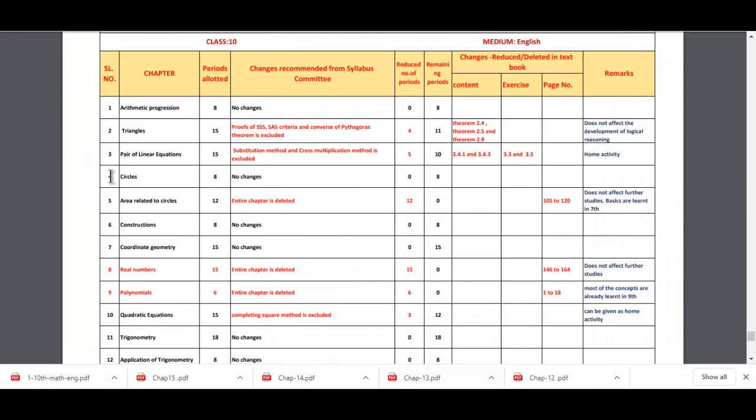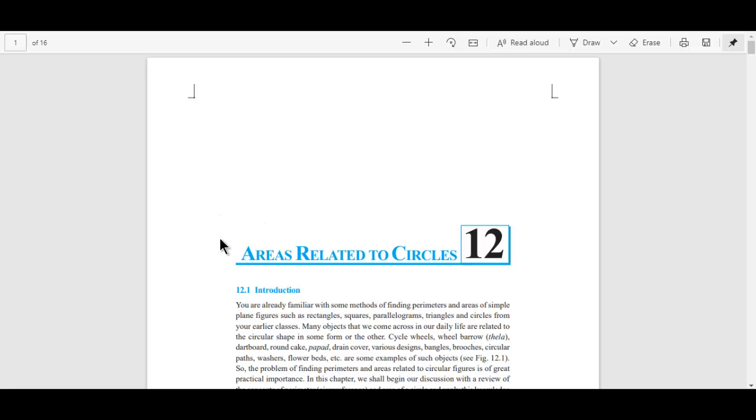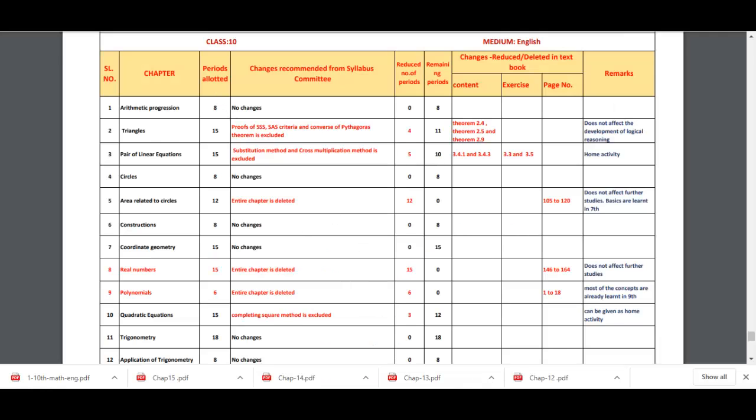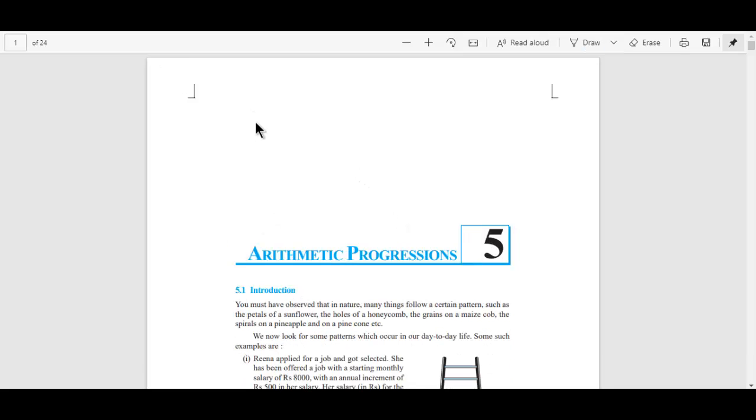Then for the next chapter, that is circles, there is no change in that chapter. Before it was 8 periods required, now also it is 8 periods required. Now areas related to circles, the entire chapter is deleted. Now the areas related to circles chapter has been completely deleted for you. Okay, even the chapter I told you in the beginning, which chapter was that? Arithmetic progression. So in arithmetic progression there is no change, so the entire chapter is as it is. There is no change in this chapter.